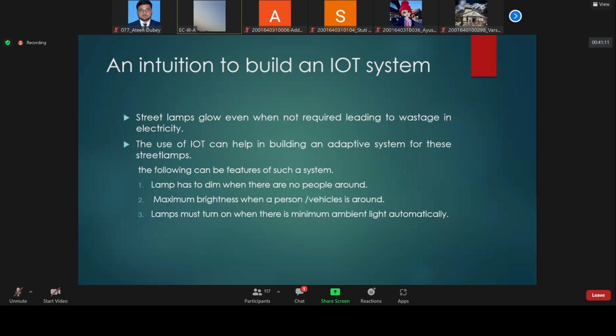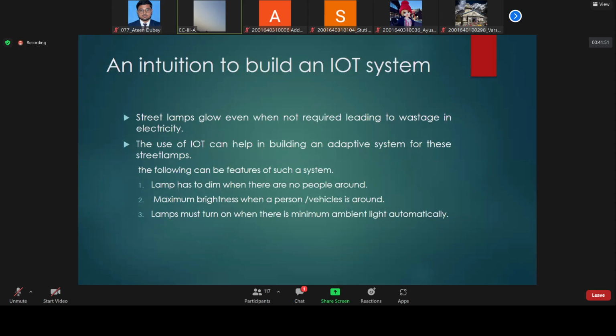So you have seen the previous image, and this is the problem that we are going to resolve. The problem is that street light lamps glow even when not required, leading to wastage of electricity. I have told you that the use of IoT, the Internet of Things, can help us in building an adaptive system. An adaptive system means a system that will adapt itself according to circumstances, right?